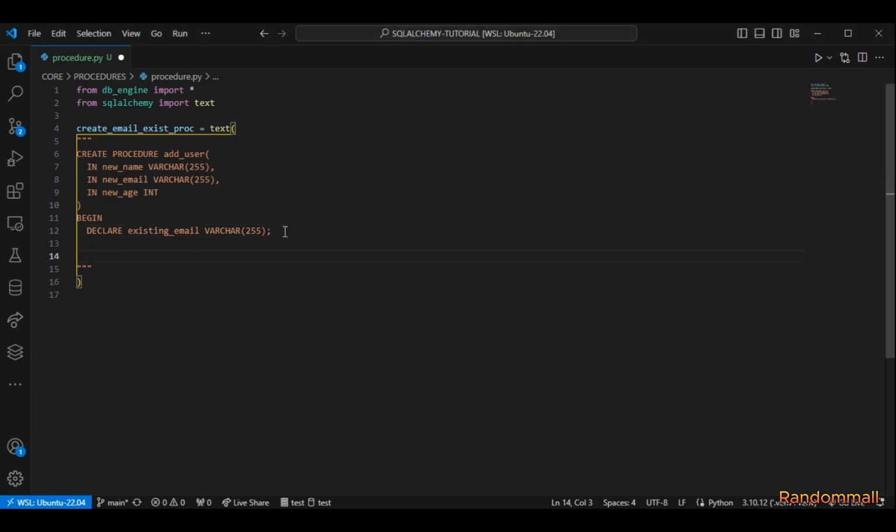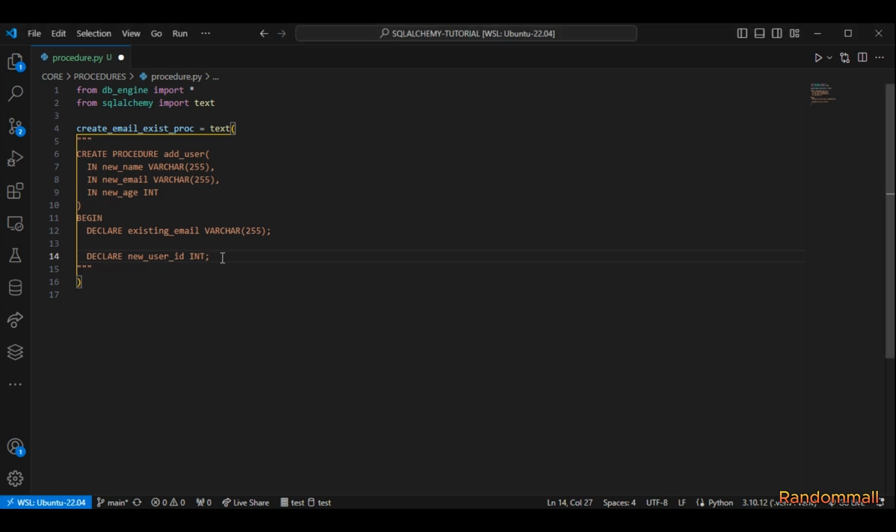Also, I'm going to declare another one up here, new user ID. When we create a new user, we need to get the ID from the inserted ID, so we are going to be saving it into this new user ID. The next thing we are going to do is check if the email already exists, and we have to first read the email into the variable we just created. To assign the value to a variable, we have to use the SELECT statement.